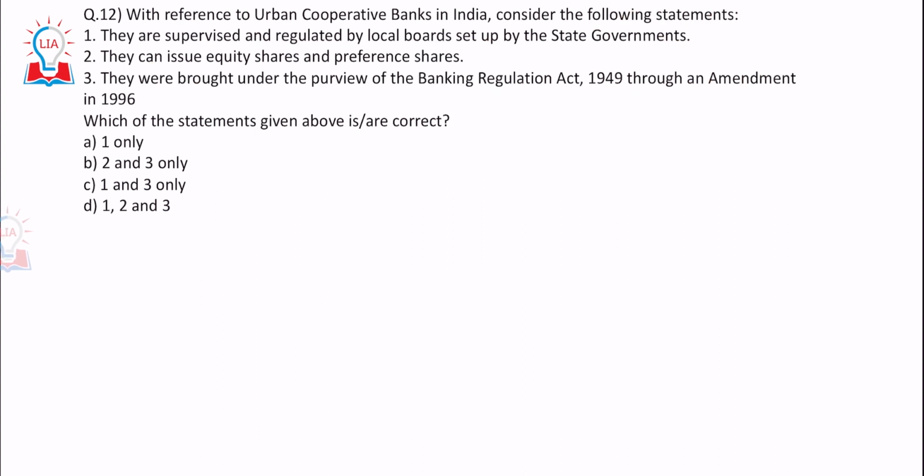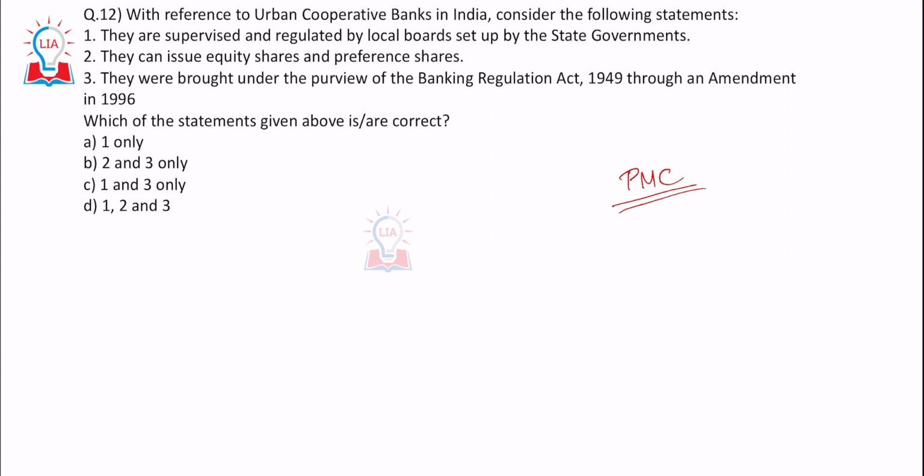Then question number 12. They gave this question because there was a particular scam going on related to the Punjab Maharashtra Cooperative Bank. It is a multi-state urban cooperative bank, and there was a scam which happened there. Due to that, this question appeared.